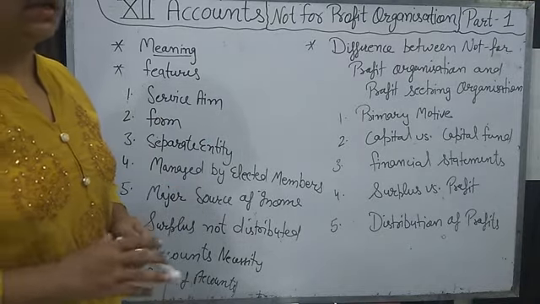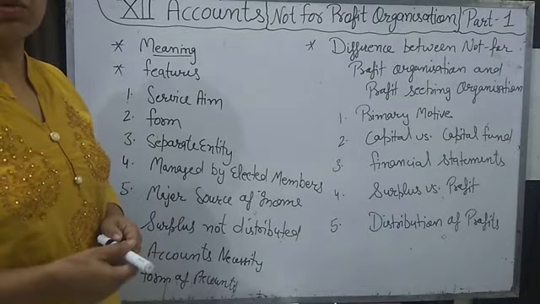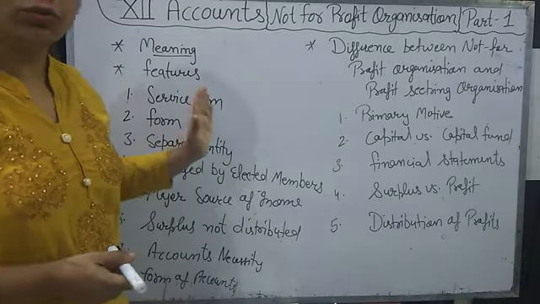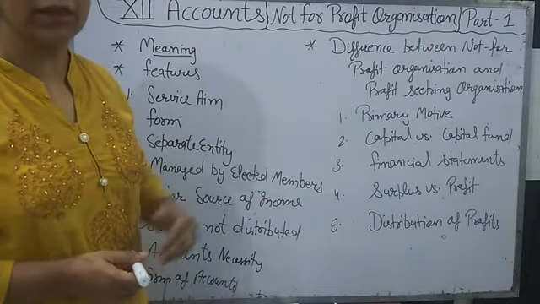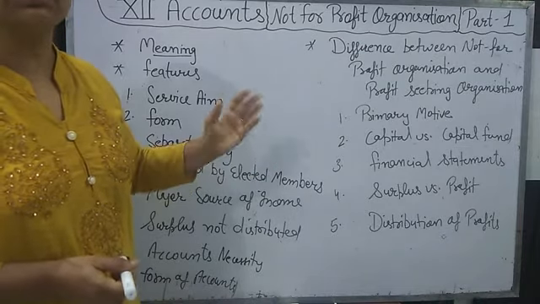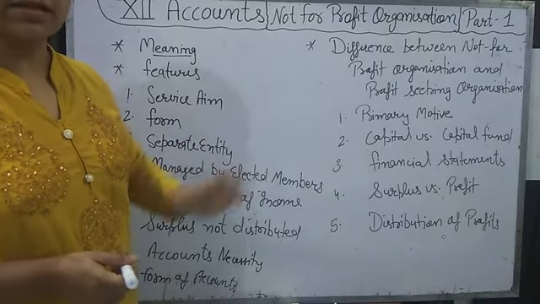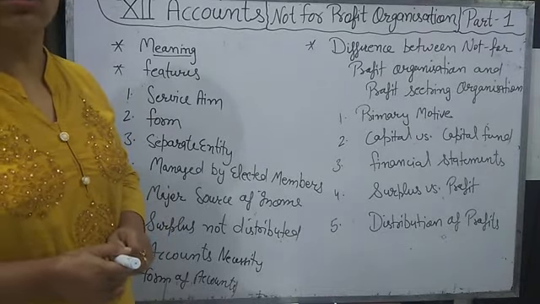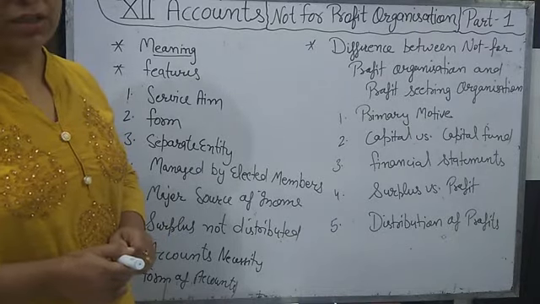Sometimes they sell some goods to meet the expenditure of the organization, so that they can pay their expenses. Some trading activities are there also in the not for profit organization, and that record will also be kept in the financial statement.